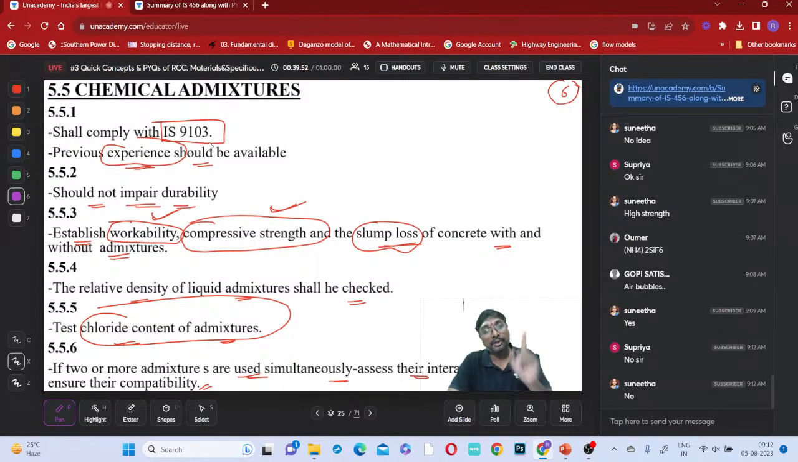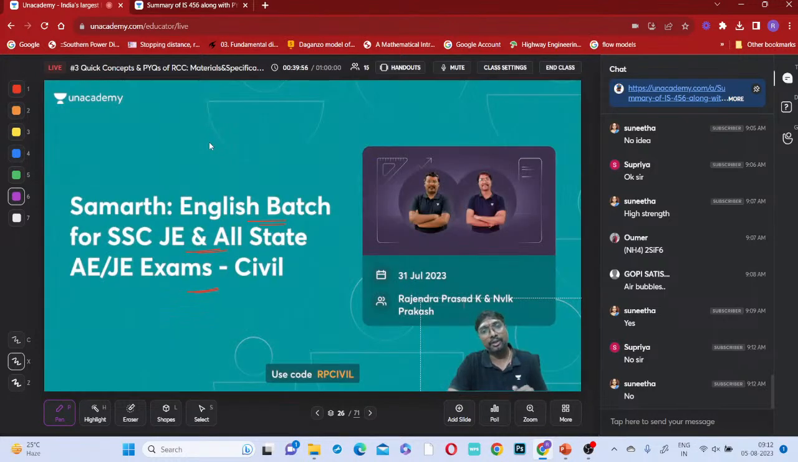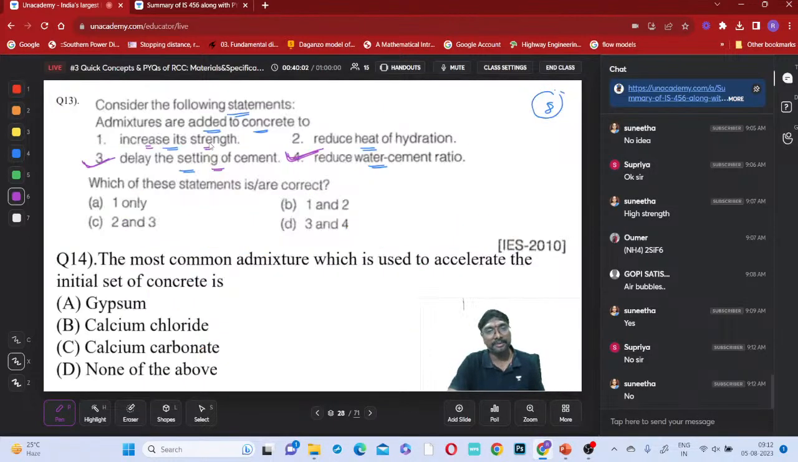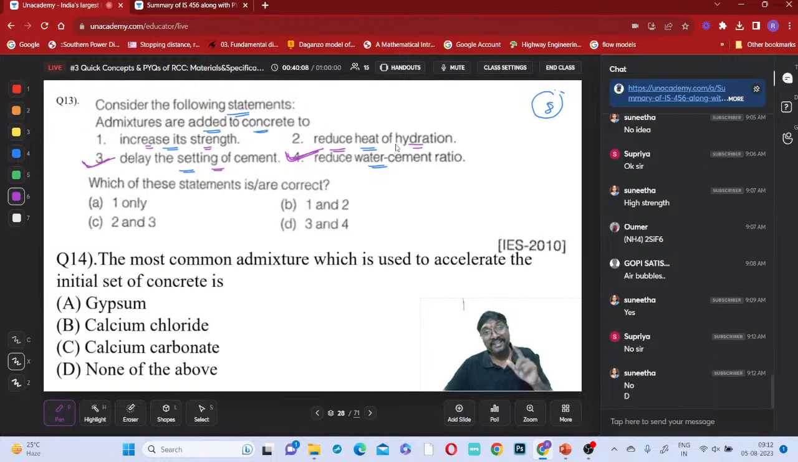with admixture and without admixture. We have mentioned that check the strength and workability with and without admixture. That is what we said. But did we say that strength is influenced by the admixtures? No. Strength should not be influenced by the admixtures, right? So which option? Reduce the heat of hydration is also not possible, right? So that is done by which one? This is a type of cement, not by admixtures.